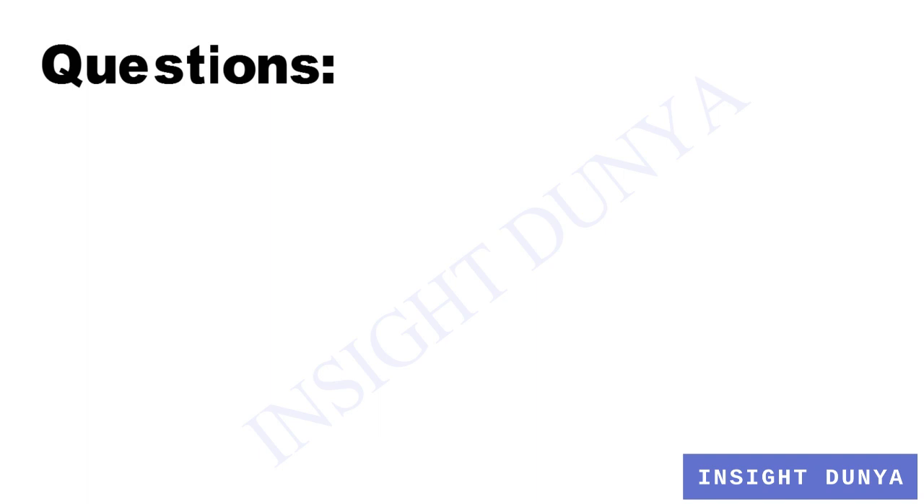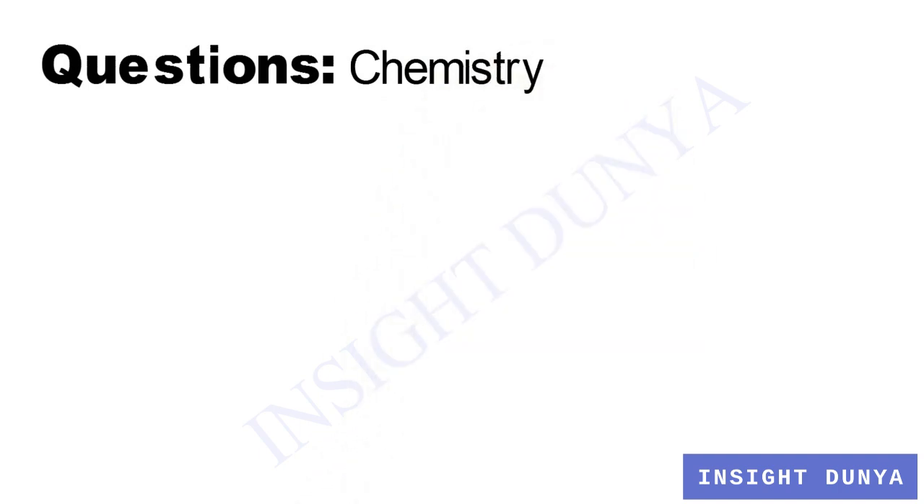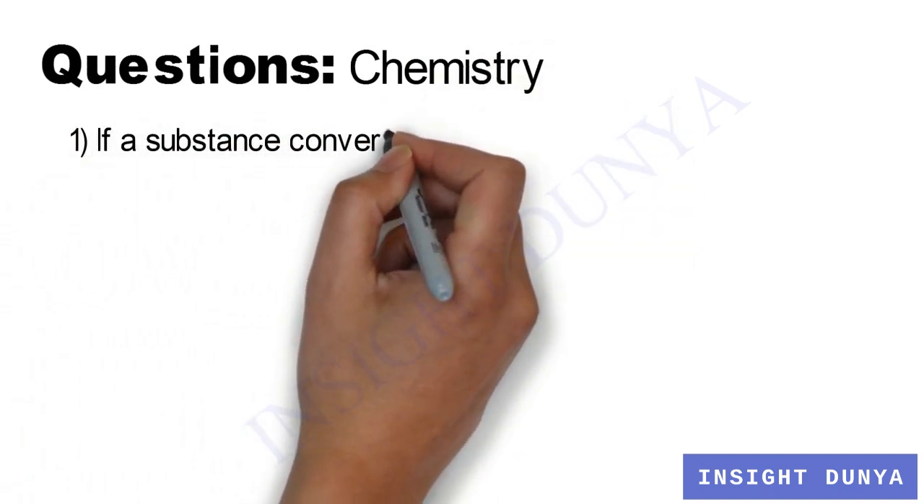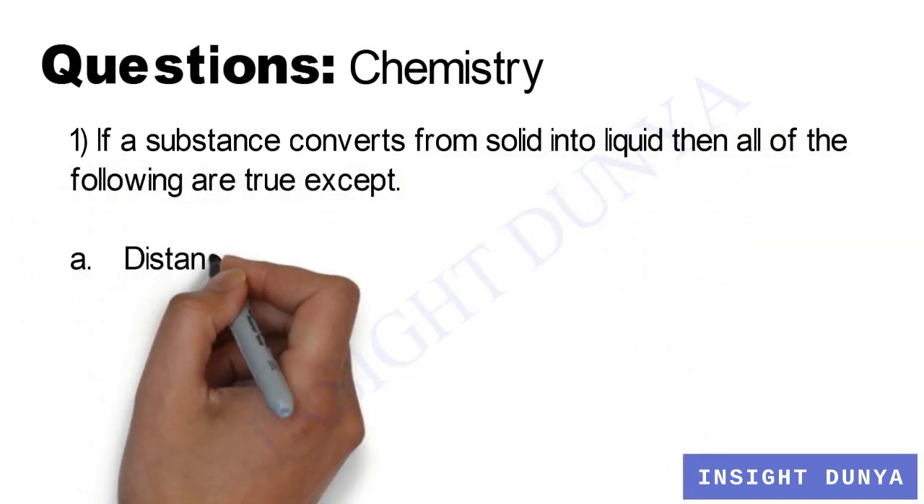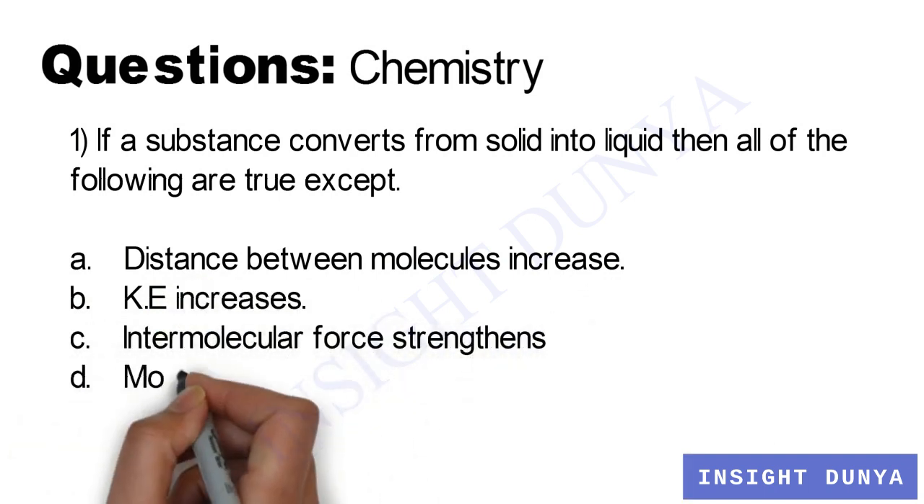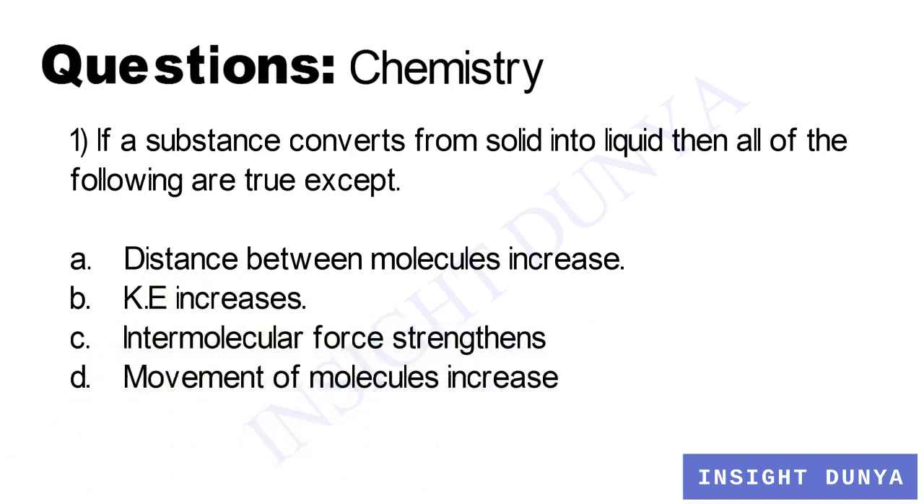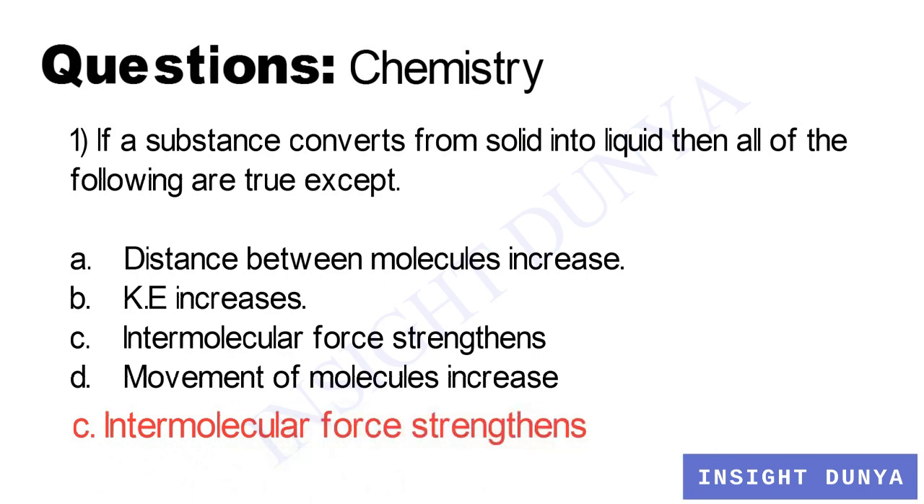The first subject is chemistry. I will read question number 1. If a substance converts from solid into liquid, then all of the following are true except, and the options are: distance between molecules increase, kinetic energy increase, intermolecular force strengthens, and the last option, movement of molecules increase. And the answer is C, intermolecular force strengthens.